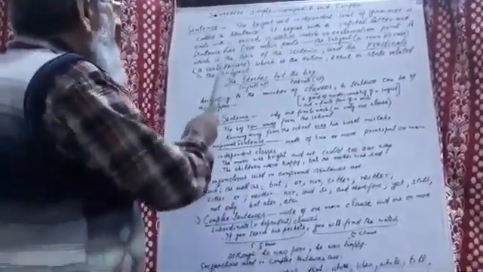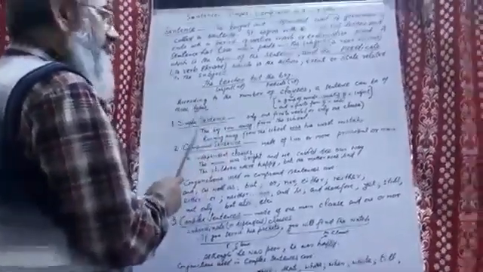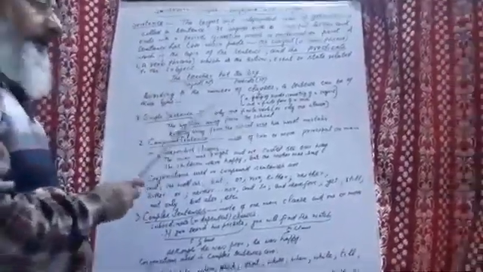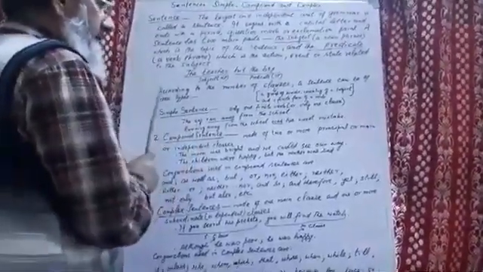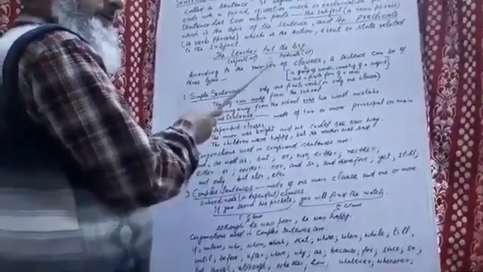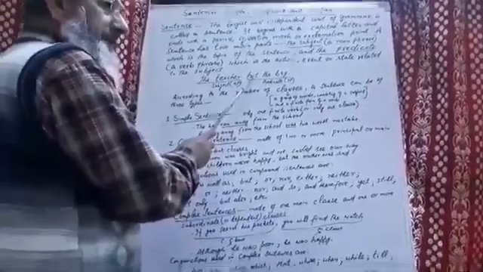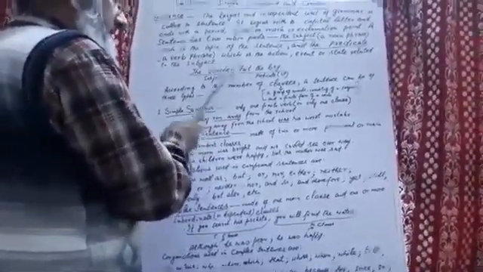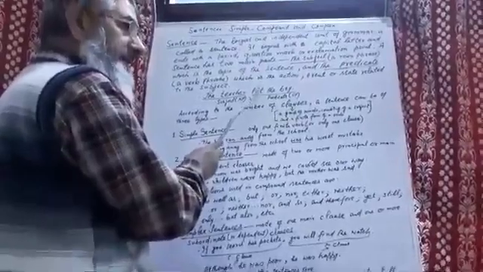Now, according to the number of clauses, a sentence can be of three types, which is our topic today. Now, what is a clause? A clause is a group of words which consists of a subject and a finite form of a verb. Finite form means verbs having past tense and the present tense. Here this is the past tense. Hit is the past tense of the verb hit. So it is a finite verb.